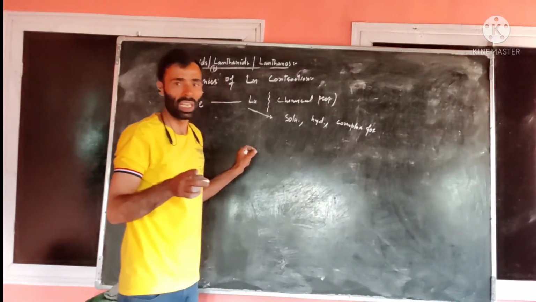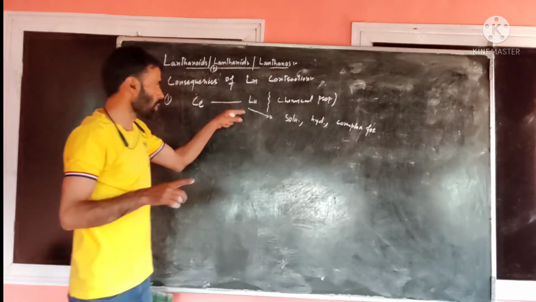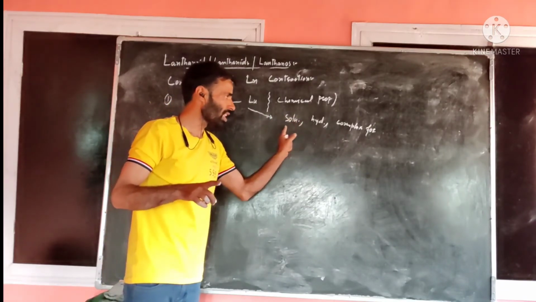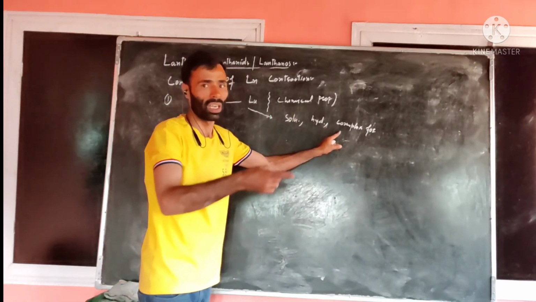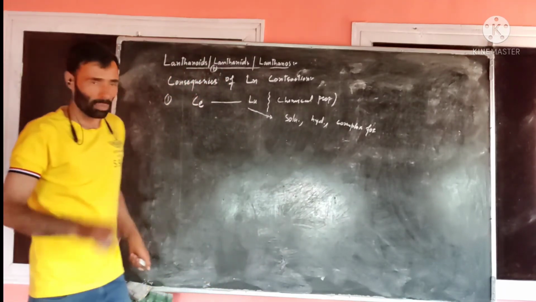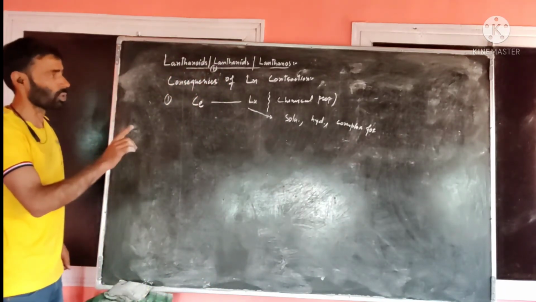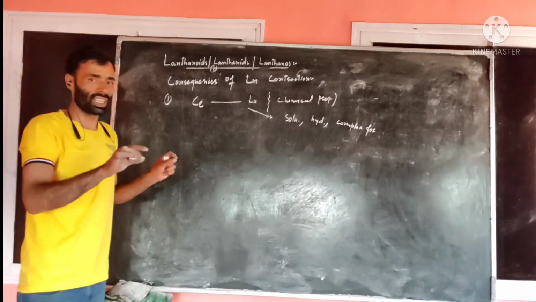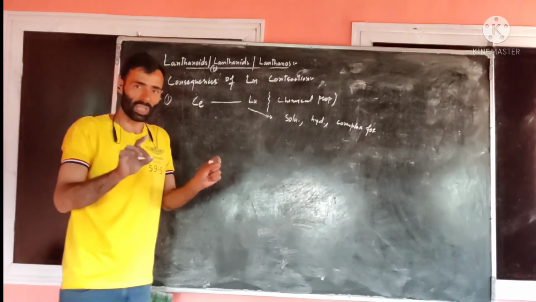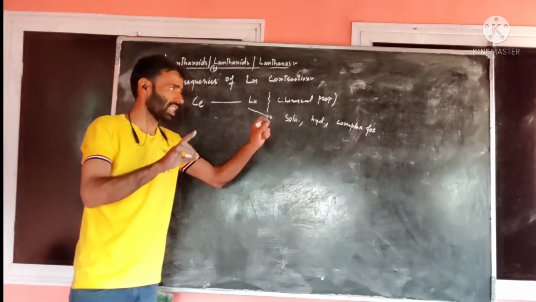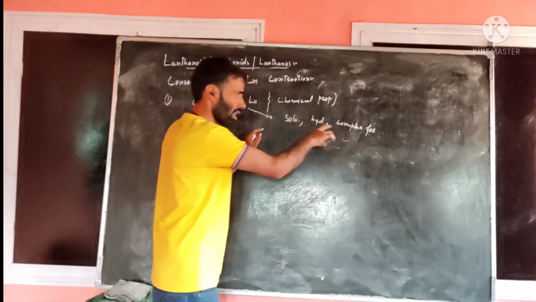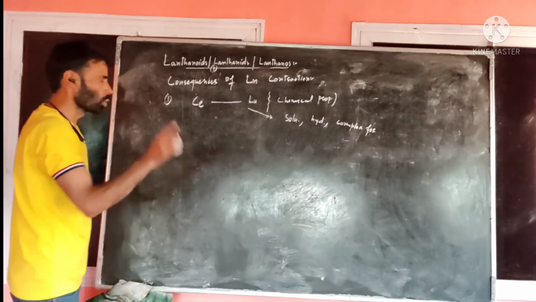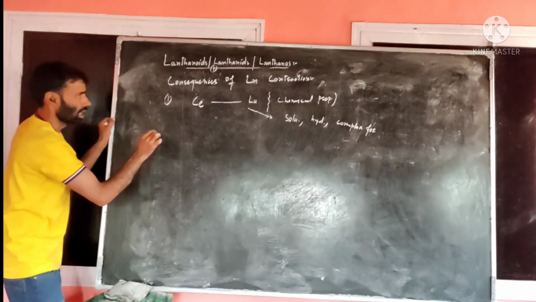Means we can obtain pure elements from an ore by taking into account these small differences. We can obtain them in pure state. Due to this little difference, even though they have similar chemical properties, due to lanthanide contraction and the little difference in size, their properties are somewhat different. Due to that difference, we are in a position to separate them. So due to lanthanide contraction, we can separate them.